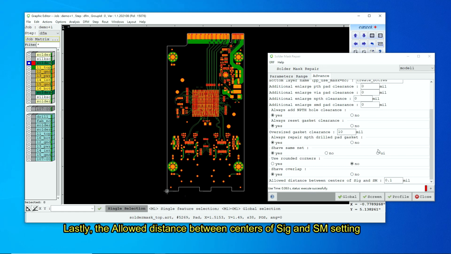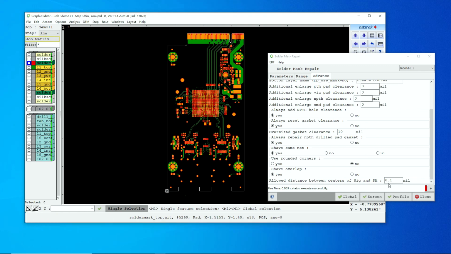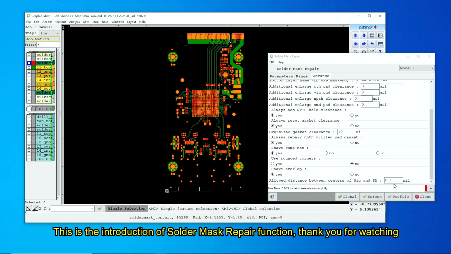Lastly, the allowed distance between centers of SIG and SM setting. This parameter is to set pad center tolerance between outer layer and solder mask layer. If tolerance is not met, optimization will not take effect. This is the introduction of solder mask repair function. Thank you for watching.